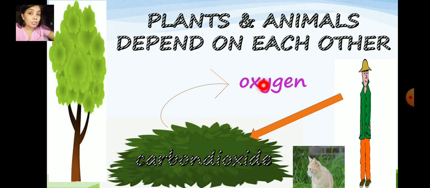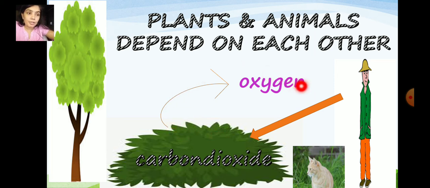So where is the oxygen? It is present in the air. So we all use oxygen from the air to breathe. Now what do we give out? Carbon dioxide.